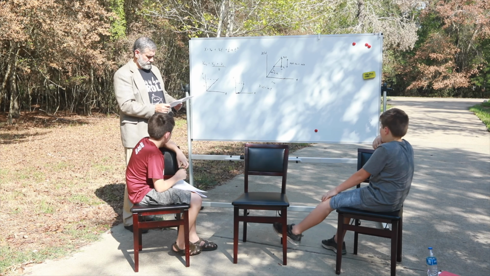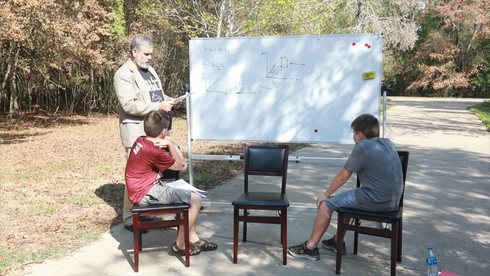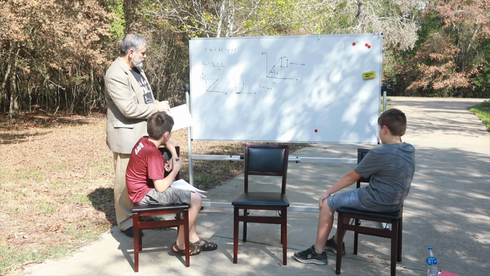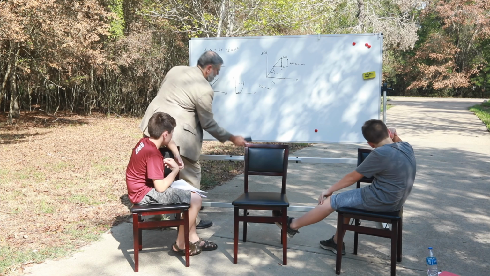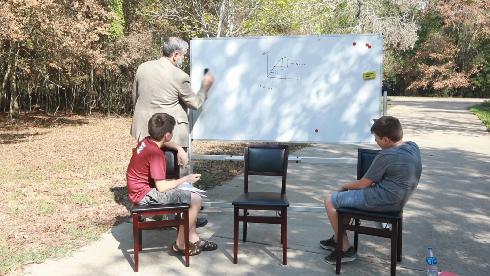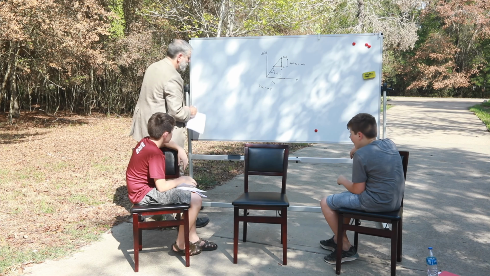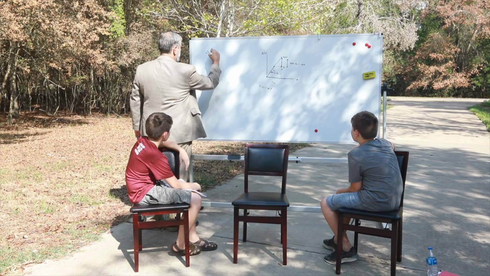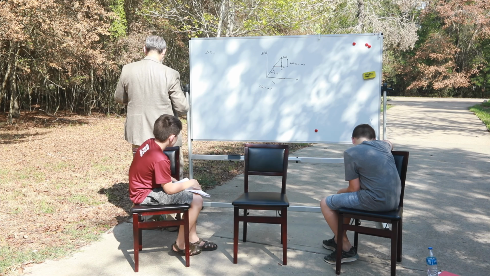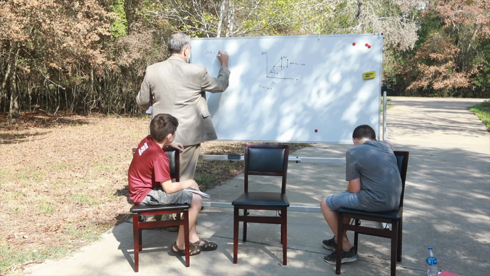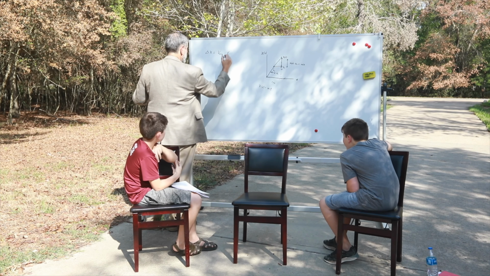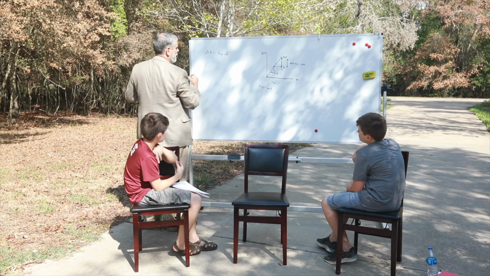Let's see. The displacement delta x is always equal to the product of the average velocity and the time interval. Let me erase some of this so we have some room to work. Is delta x always equal to the product of the average velocity and the time interval, which we call delta t if you wanted? Is that always true?